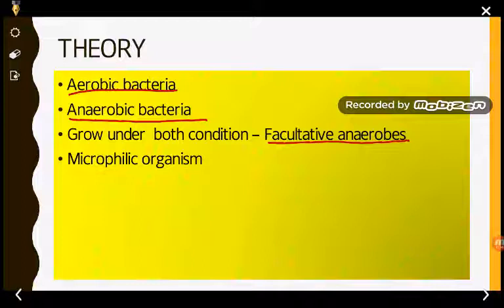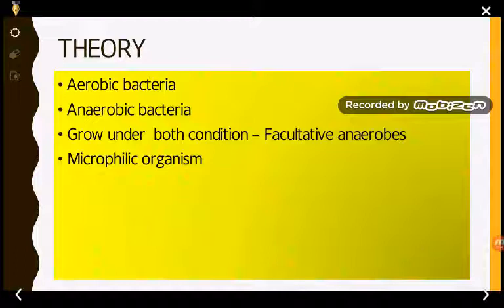Next is the microaerophilic organism. So what is a microaerophilic organism? These are those that do not require oxygen, but at a very low concentration they can grow. So you can say that they do not require oxygen for growth, but at low concentration they can grow. That's why they are said to be microaerophilic organisms. So there are four different types of bacteria which can be seen in a particular culture or a mixed culture, and the effect of the presence or absence of oxygen on growth is related to the oxidation reduction potential of the culture medium.